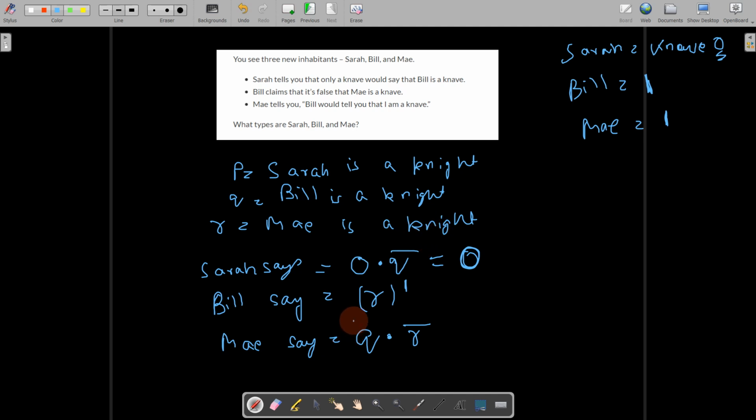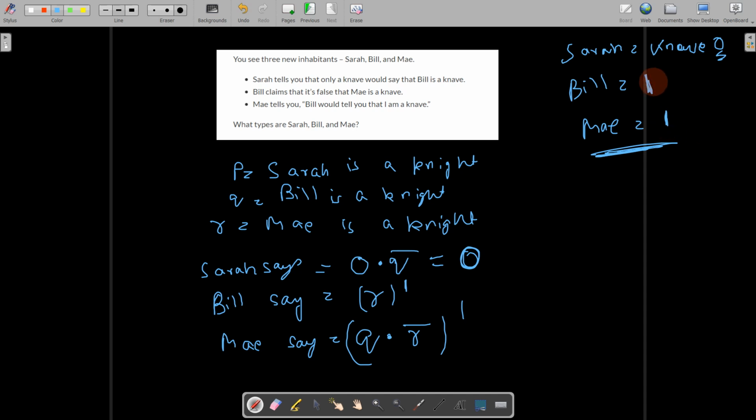That means whatever May says has to be true, and it is not contradicting what we assumed. So Q is true. Q is Bill is a knight. Yes. And R bar has to be true, that is, May is a knave has to be true. Then only this statement would be true, but it is not. So it is creating a contradiction. So this cannot be an option.